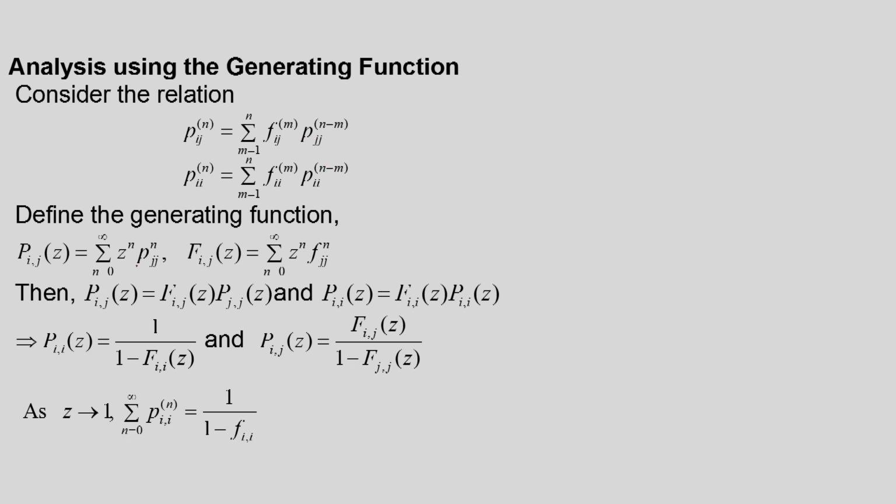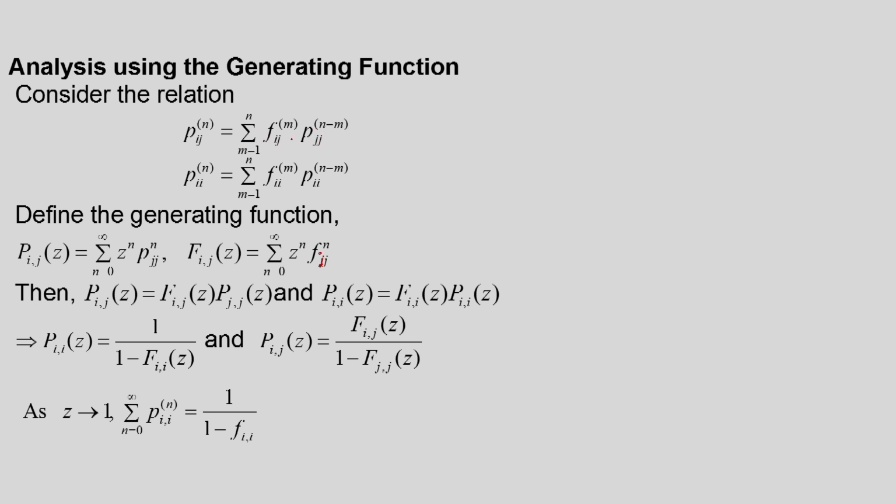As we have already explained, the generating function here, Pij(z), is equal to the summation of z to the power n Pij(n), n going from 0 to infinity, and similarly, capital Fij(z) is the generating function for Fij(n), equal to the summation of z to the power n Fij(n), going from 0 to infinity.